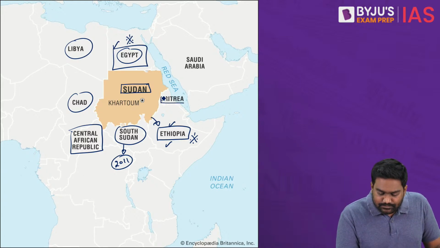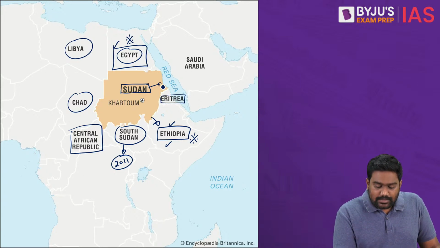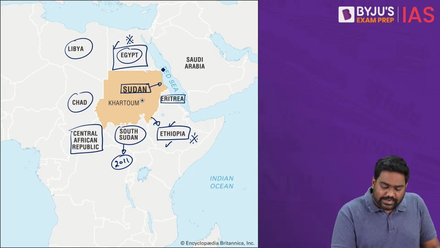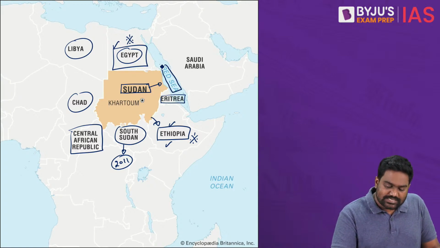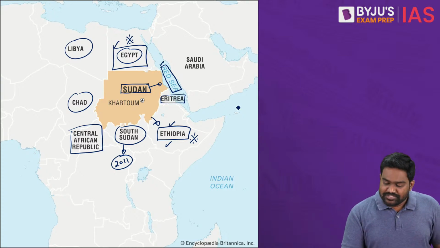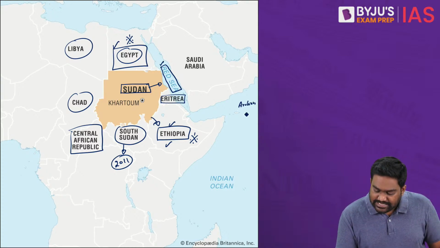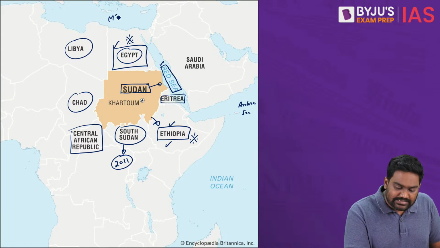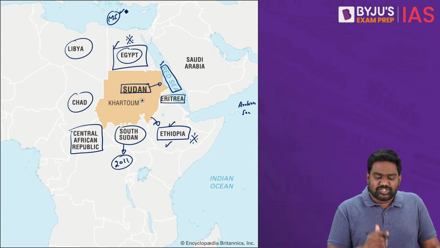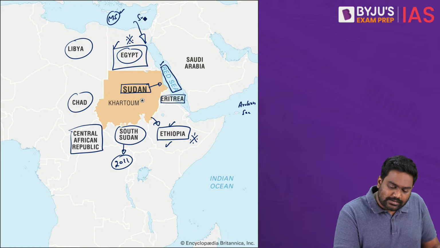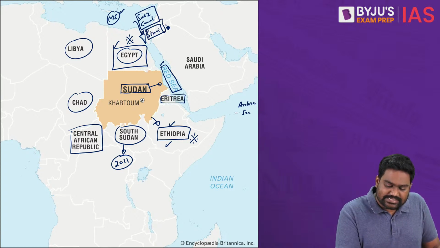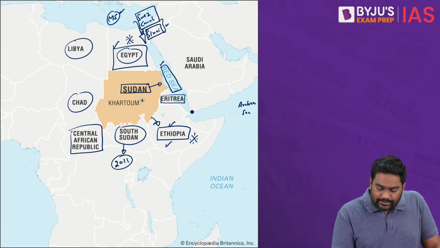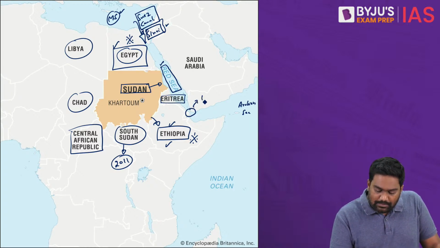Then you have Eritrea. And more importantly, Sudan is a littoral of the Red Sea. It opens towards the Red Sea, the strategic Red Sea, which is a connection between the Arabian Sea here and the Mediterranean Sea over here. It's a vital shipping route that passes via strategic choke points such as the Suez Canal, located at the Sinai Peninsula of Egypt. And there's one more choke point here called the Bab el-Mandeb Strait.